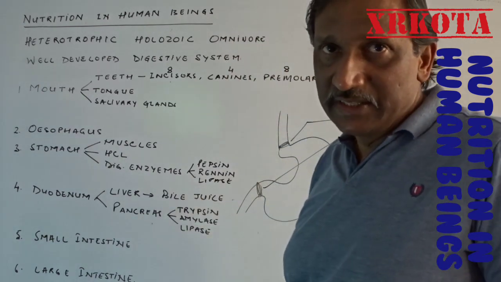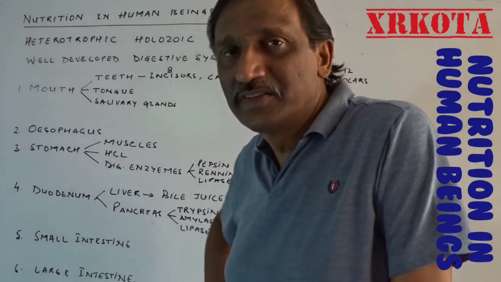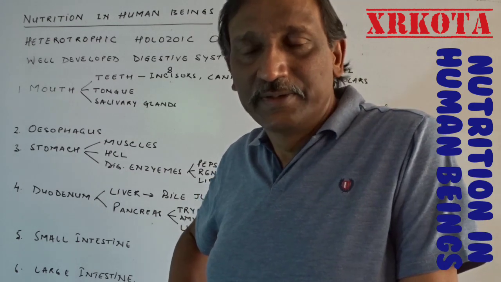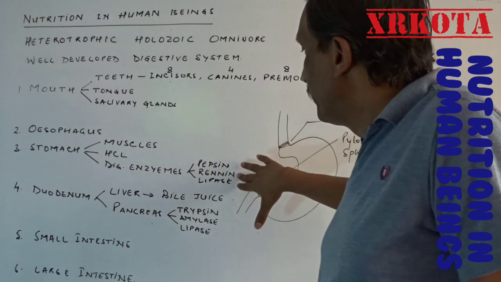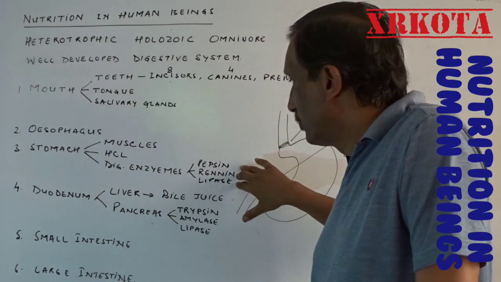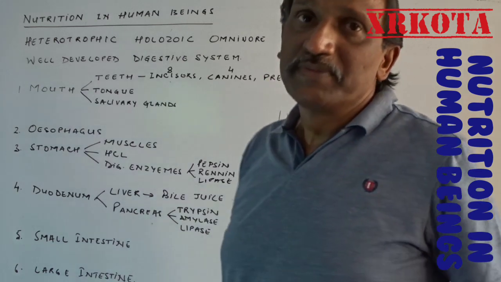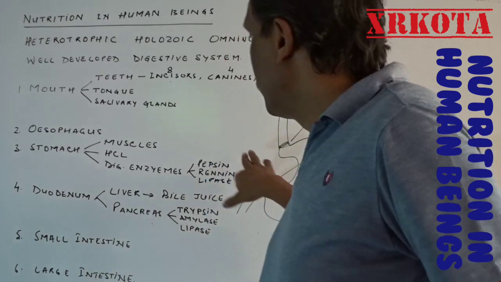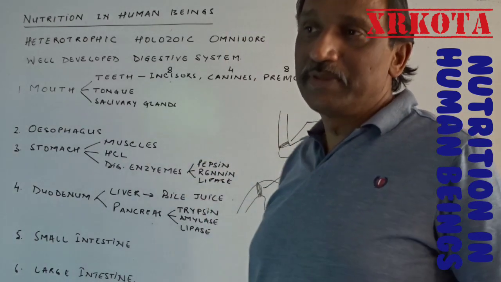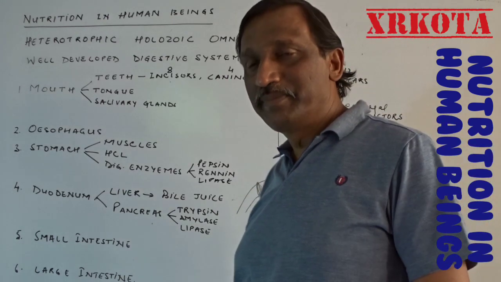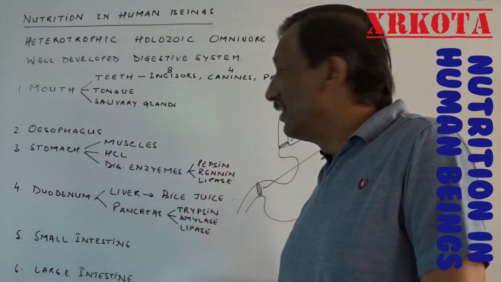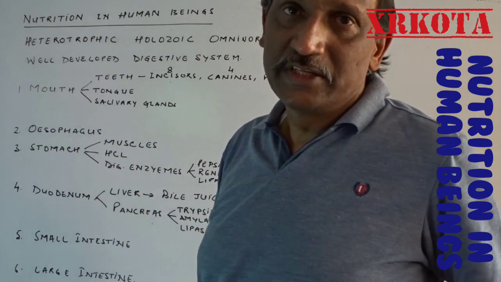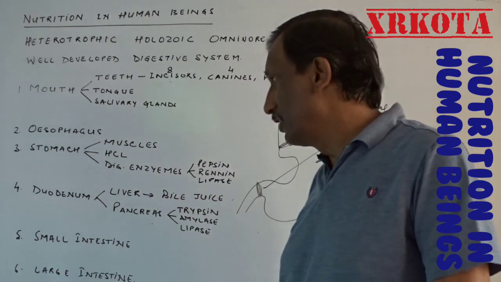Next are the digestive enzymes. Enzymes, as you know, are biochemicals, or rather biocatalysts, which perform the chemical function without themselves being consumed. There are 3 different types of enzymes found in the stomach: pepsin, renin and lipase. Pepsin is a protein digesting enzyme which is secreted in the inactive form pepsinogen. When it comes in contact with HCl, it changes into active pepsin, and pepsin will digest the protein into peptones, peptides and dipeptides. Renin converts the milk protein casein into paracasein, and lipase converts the lipids into fatty acids and glycerol.